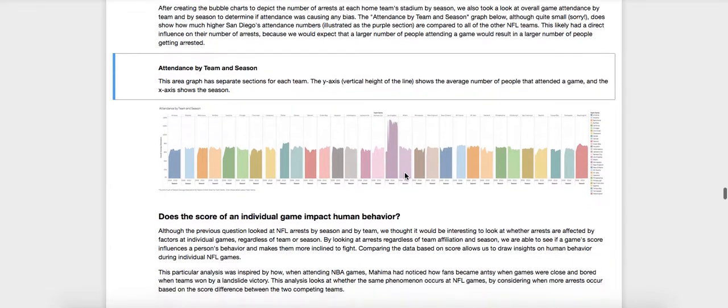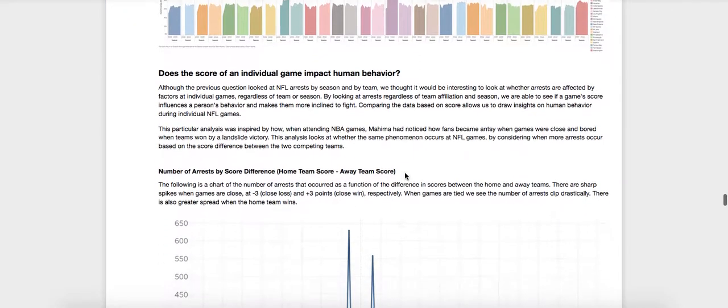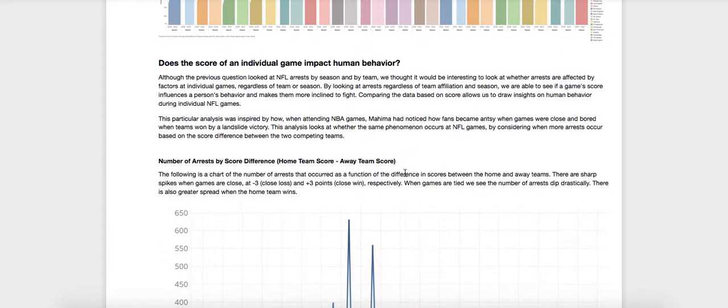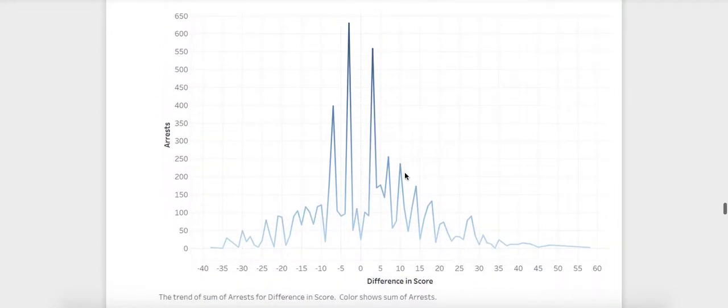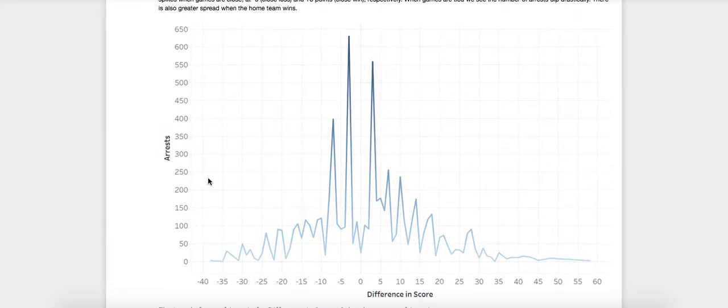So another question that we looked into was how the score of an individual game could impact human behavior. What we found was that when games were close, more people tended to get arrested. And this was especially true at -3 points and +3 points. But since a field goal is worth 3 points, we figure that score differences of 3 points may inherently be more common than other score differences. So this possibly introduced unintentional bias into our analysis.